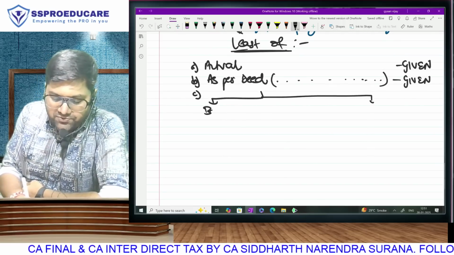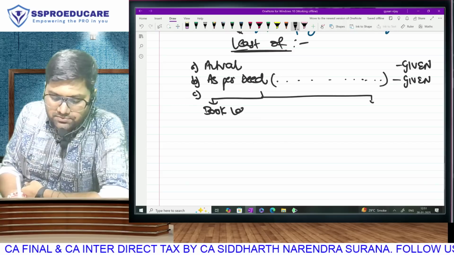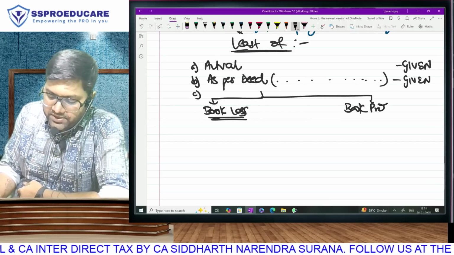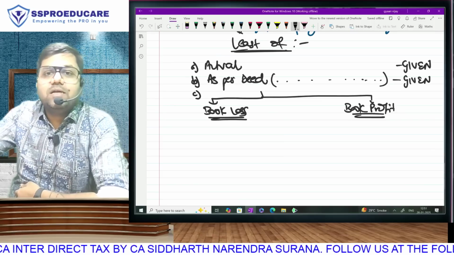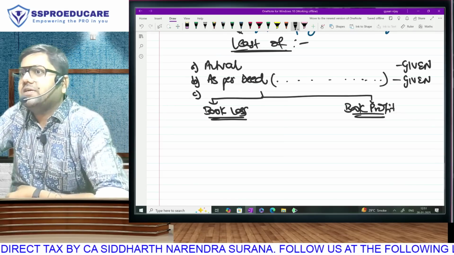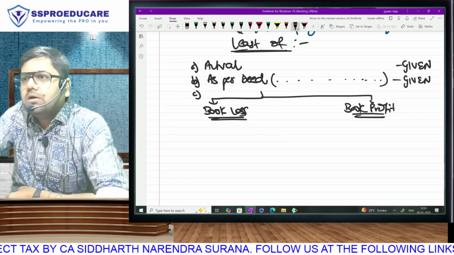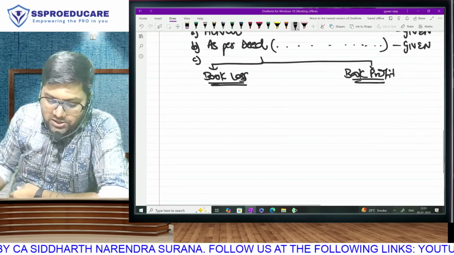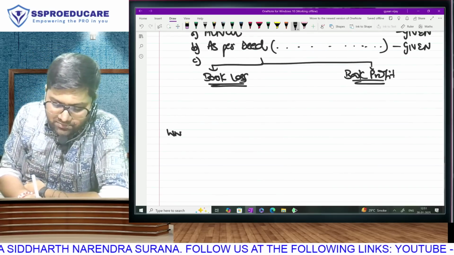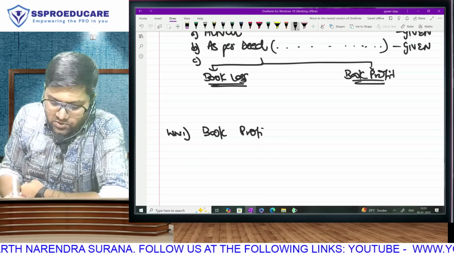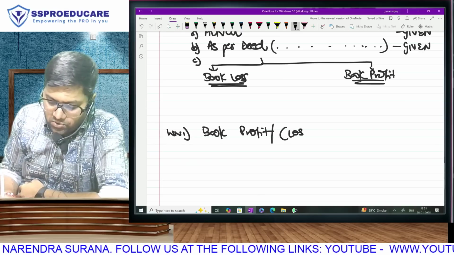Find out whether this firm has got book loss or book profit. Obviously, book loss or book profit is not the amount of profit or loss as per books. Otherwise, they would have said net profit, net loss. We are not going to check net profit, net loss. We have to go and do another computation at the side, that is computation of book profit, book loss.